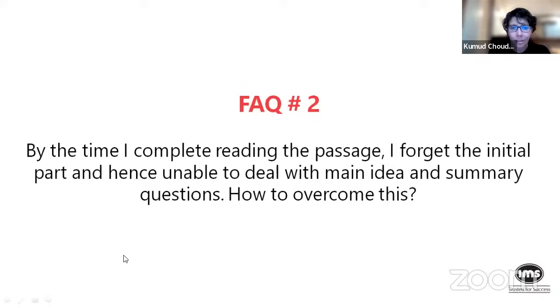In fact, when you start with RC, this is the method to start with. For a lot of people, it seems like a lot of hard work. And a lot of times students also say that I write down points, but my main idea doesn't really match the main idea that is there in the video, which is always possible because the way that I frame things may be different from the way that you frame something.